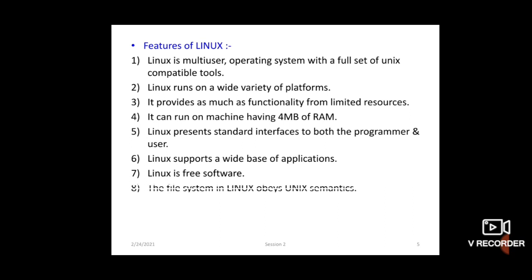So Linux is free software, and the file system in Linux obeys Unix semantics, meaning the same as Unix. Many commands are related to the Unix system. So it is the same as Unix semantics.